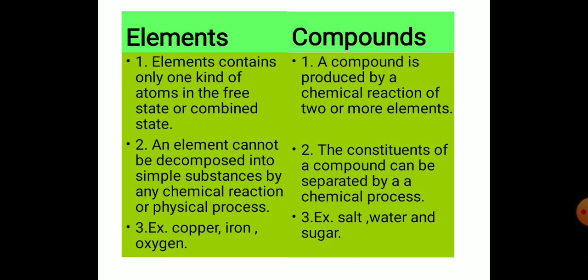The third difference: examples of elements are copper, iron, oxygen, etc. Examples of compounds are salt, water and sugar.